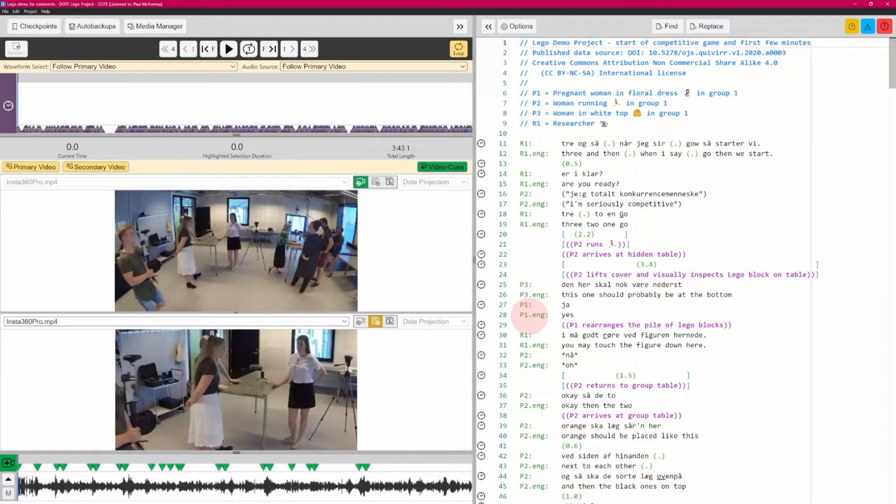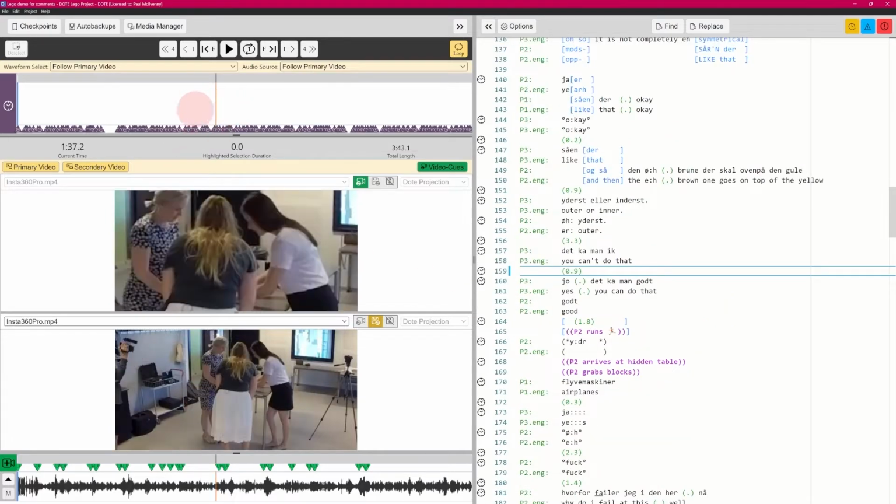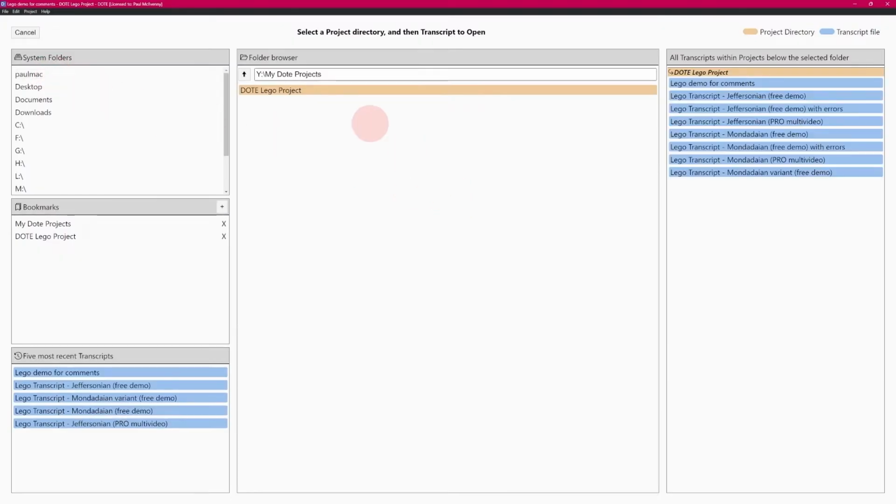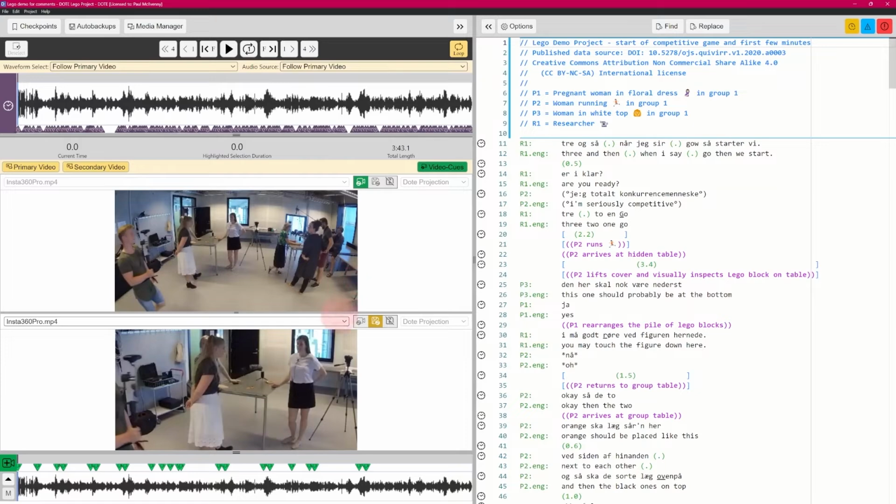And what we should find, well, it didn't open the waveform for some reason. That's interesting. Let me just open it up again. So this is the Lego demo for comments, and there we are. For some reason it didn't open up the waveform straight away. Maybe a small little bug there, something for us to fix. So now we have the waveform, we have the same one.